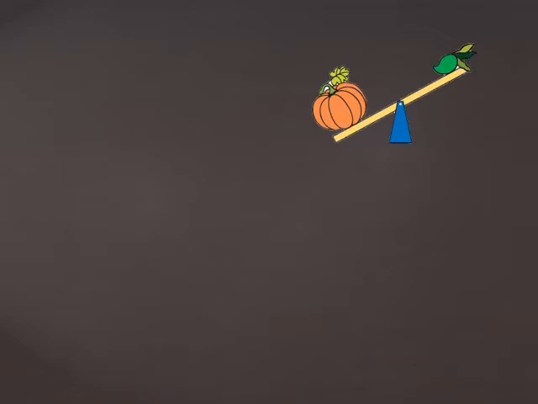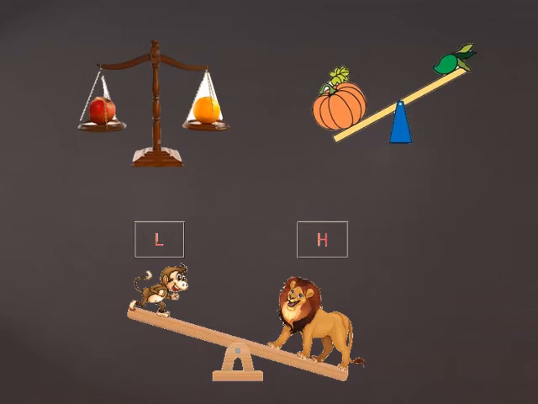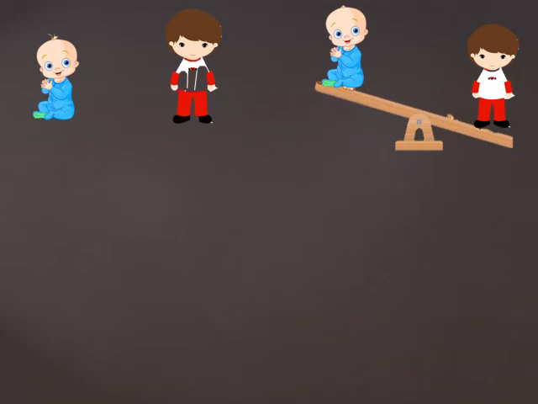In this picture, you can see that the weight of the pumpkin is more than the mango. In this picture, you can see the weight of the lion is more than the monkey. Here you can see the weight of the apple and orange is the same. See the picture and tell me which boy has more weight. Yes, the big boy has more weight than the baby.